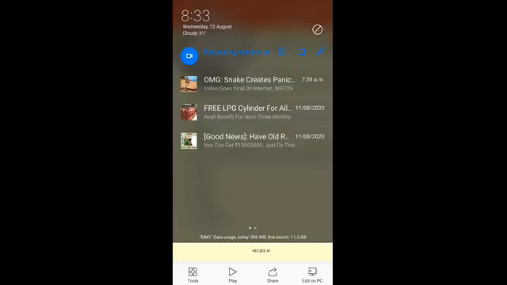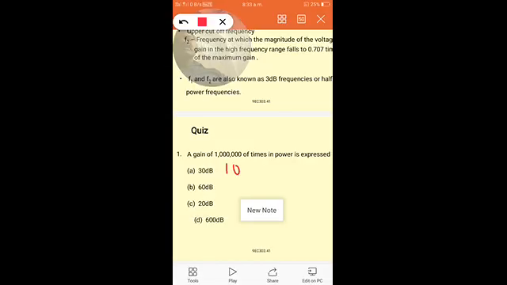So the gain is 10 log of 10 power 6, that is equal to 6 into 10, which is 60 dB. So the answer is B.